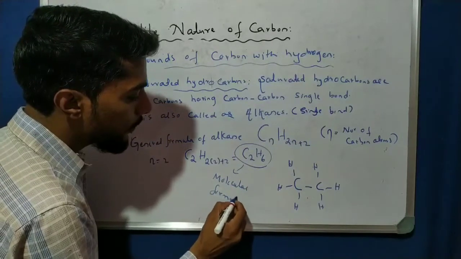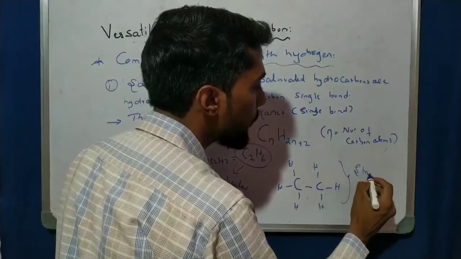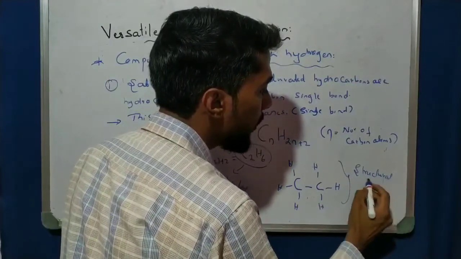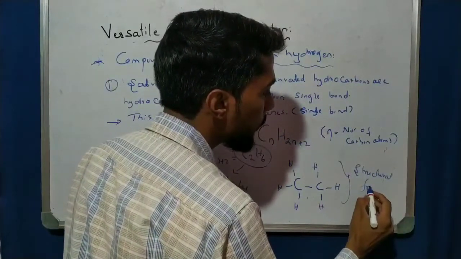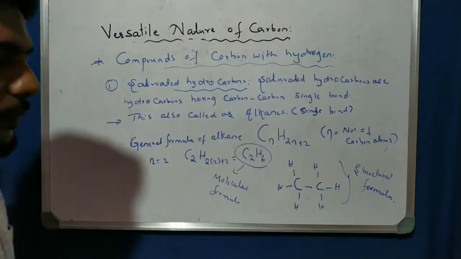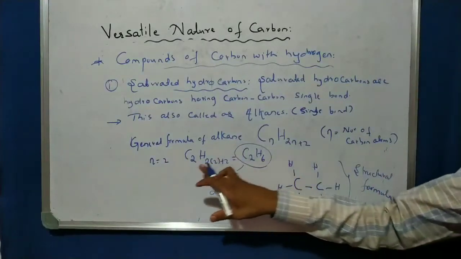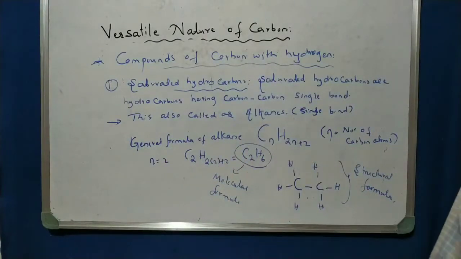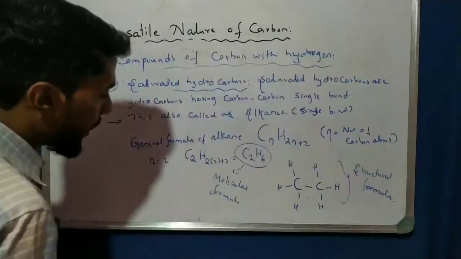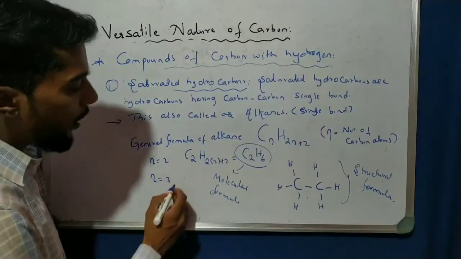Molecular formula. And by using the formula we can write the structural formula. Okay, structural formula. So, a simple one, these are the alkanes. N is the number of carbons we put here. Like that, if I give n is equal to 3, so what is the formula here? If n is equal to 3, what is the formula?